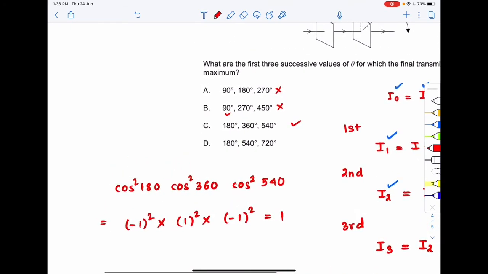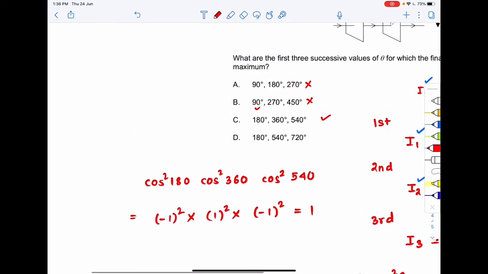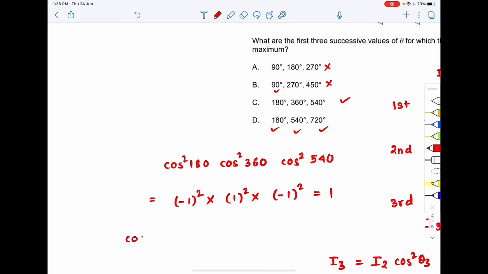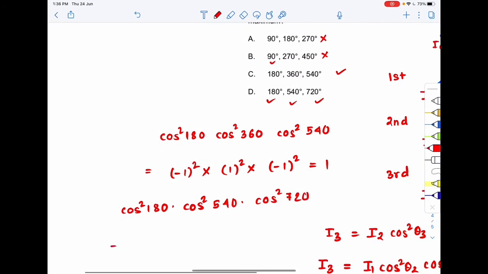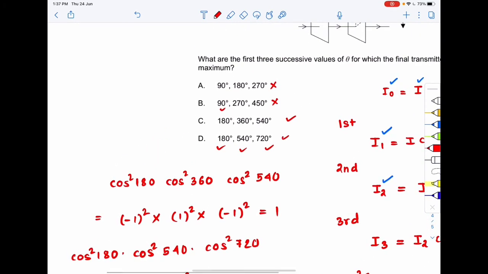Now proceeding on to the fourth option, that is 180, 540 and 720. Over here I can see cos square 180 into cos square 540 into cos square 720. Cos square 180 is minus 1 whole square. Cos square 540 is also minus 1 whole square. Cos square 720 is 1 whole square. So this value is also 1. So both of these options can be correct.